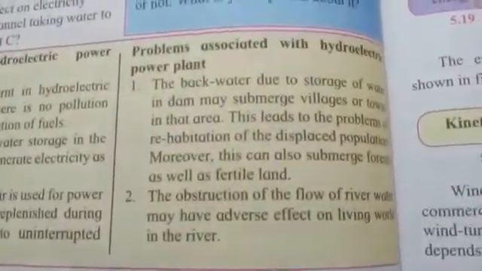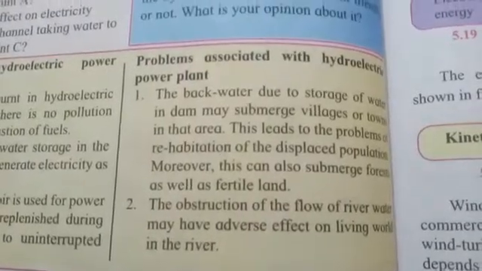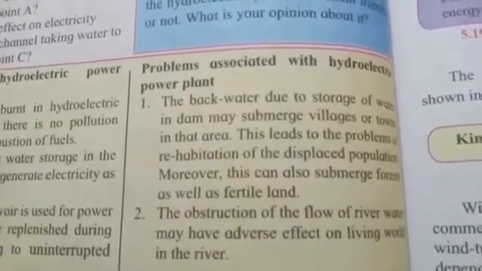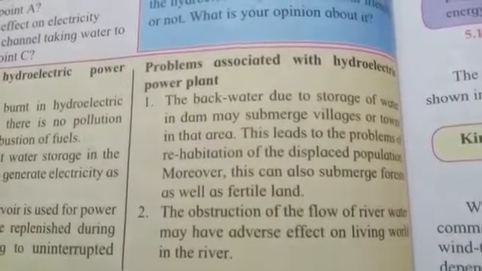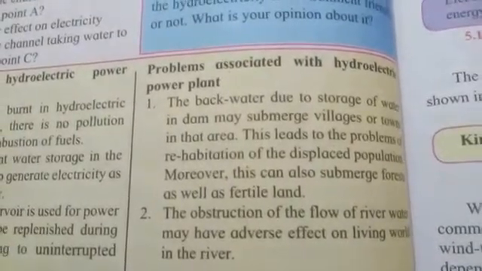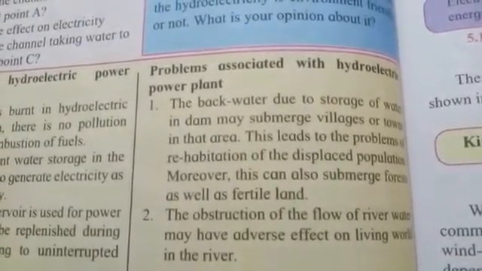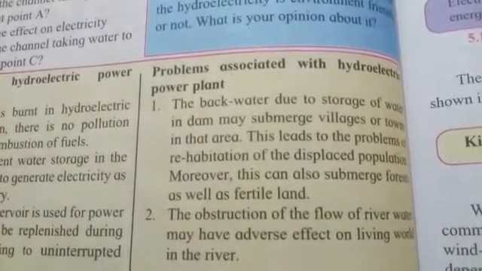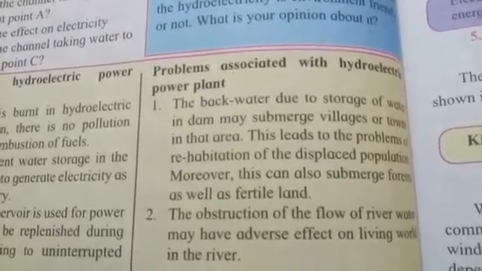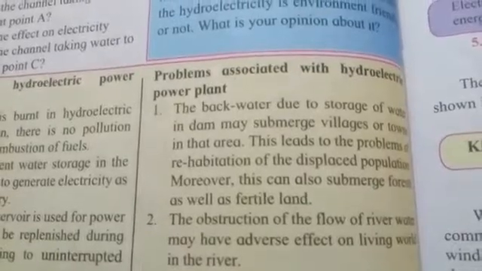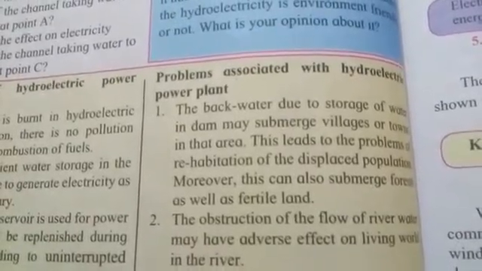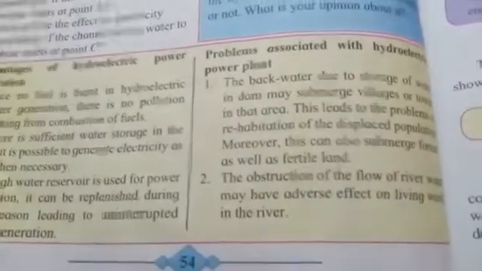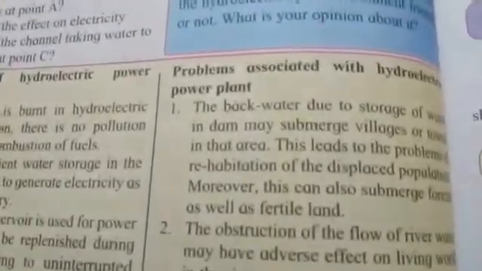Then obstruction of flow of river water may have adverse effect on living world in the river, because we have to obstruct the water of the river, then the aquatic life will have to suffer. And what happens over here, the water is heated. Whenever the electricity is generated, that is going to be hot water, and then that is released back into the water reservoirs. So naturally hot water will decrease the proportion of oxygen and the aquatic life will have to suffer. So these are certain disadvantages of hydroelectric power plant.